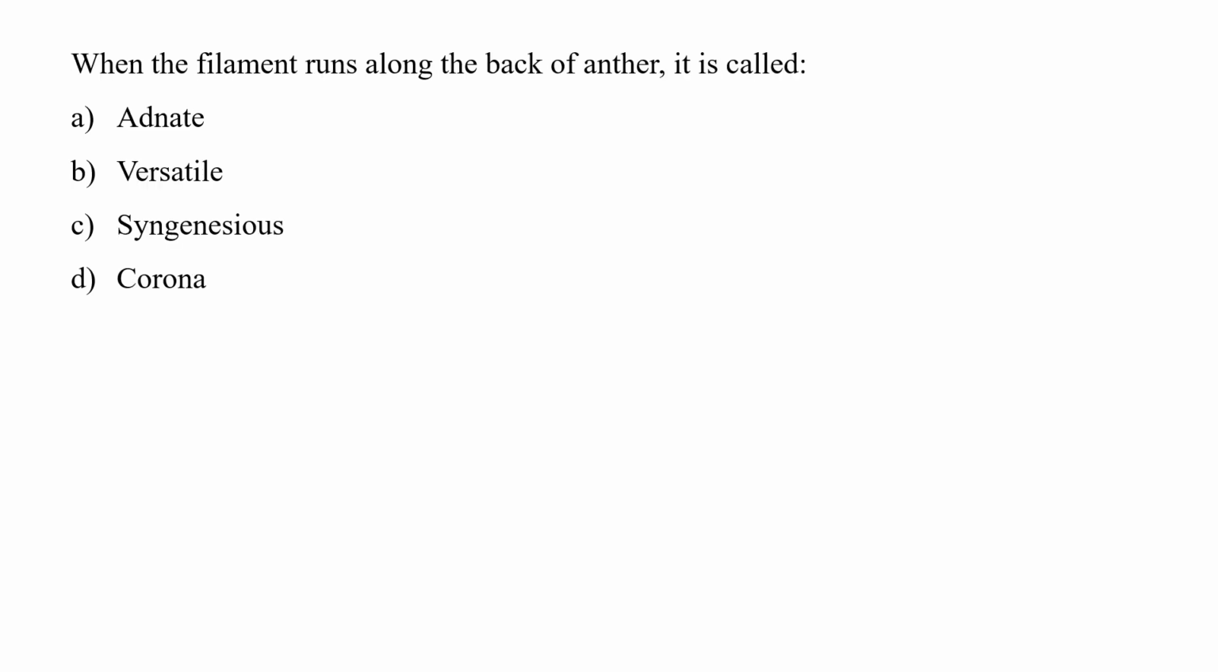The question is: when the filament runs along the back of the anther, it is called. As we know, attachment of filament to the anther can be of several types. These are basifixed, adnate, dorsifixed, or versatile. So in the following case, when the filament runs along the back of the anther, this type of attachment is called adnate, which is seen in the case of Ranunculus.